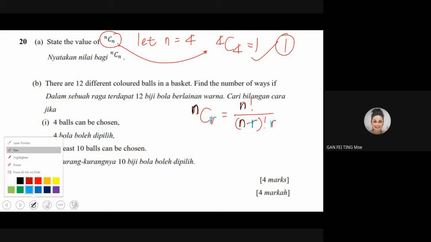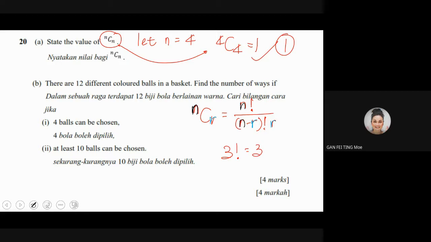So this is factorial. Pay attention to this. What does factorial mean? Let's say you have 3 factorial. 3 factorial is a series of numbers being multiplied, but that series is descending, going down. So from 3, before 3 is 2, then multiply with 2, and then times 1. So this is what it means by 3 factorial, 3 times 2 times 1.